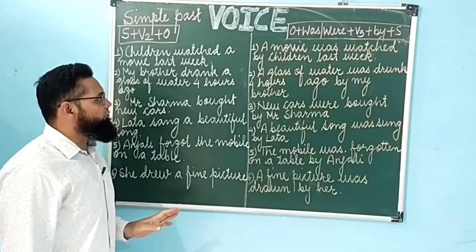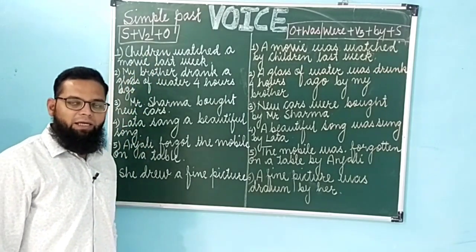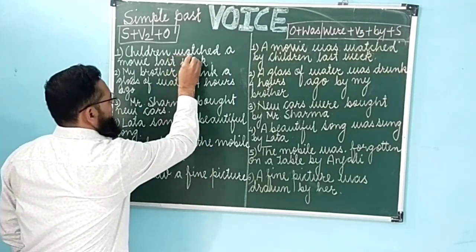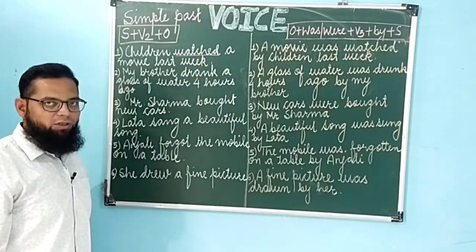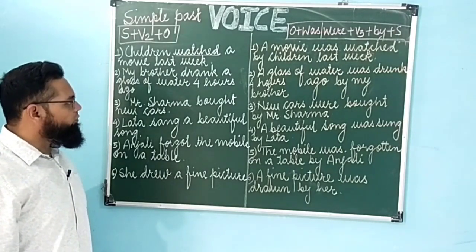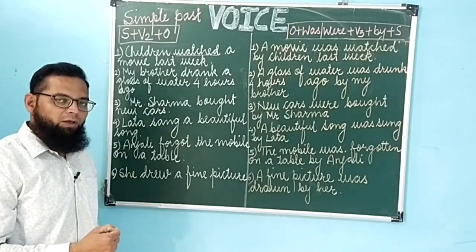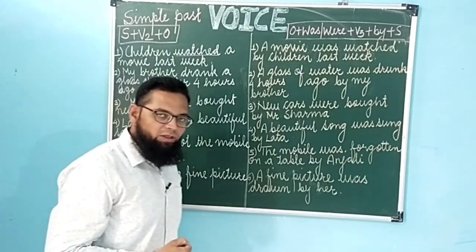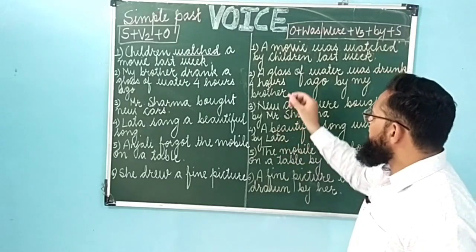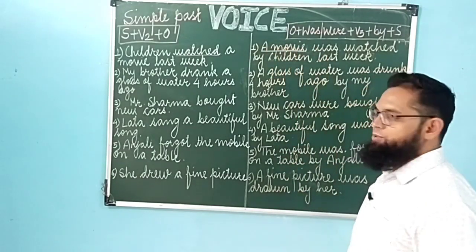Okay, now the first example: children watched a movie last week. In this sentence, what is the verb? The verb is watched. What is the subject? Children. Children is the subject and a movie is the object. What is the main object in the first sentence? A movie. While converting it into passive voice, we have to write the object first. So here I have written a movie as object.